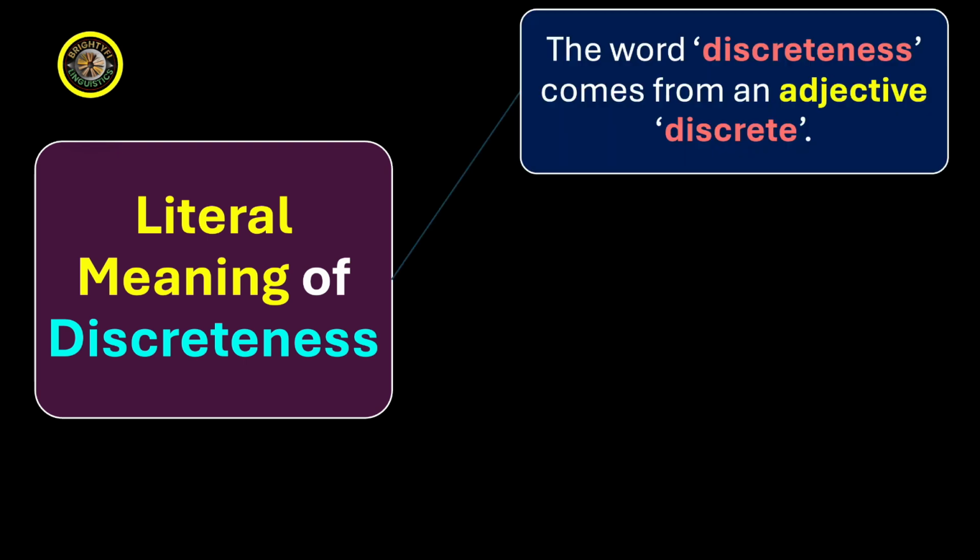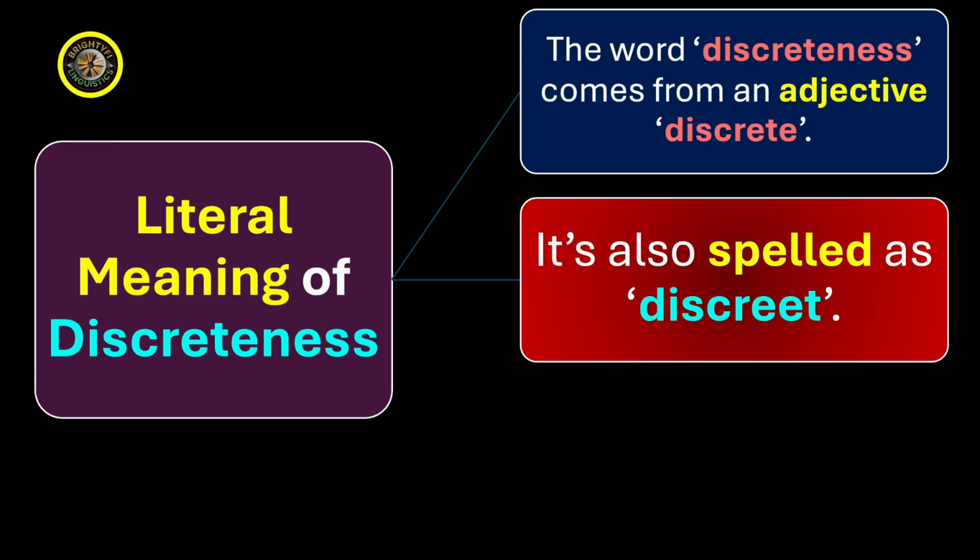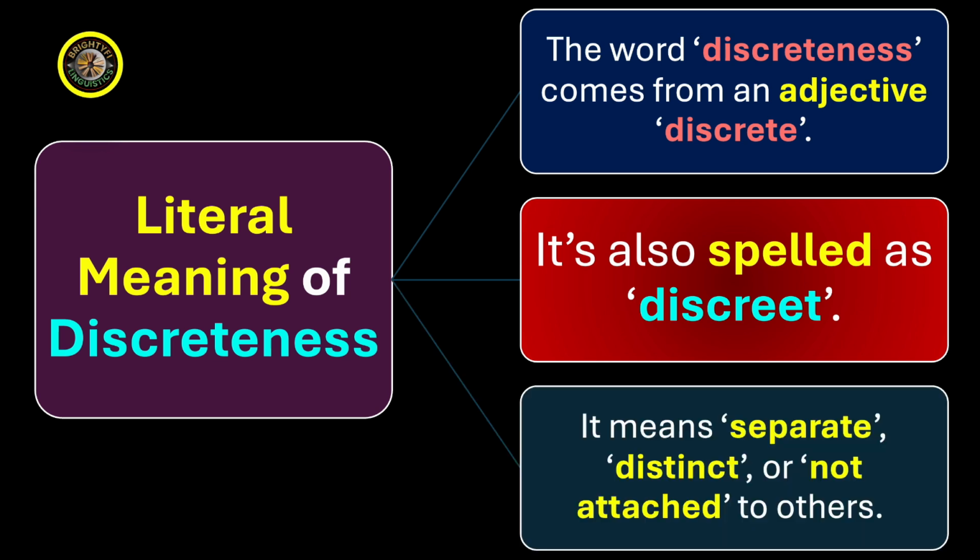The first is the literal meaning of discreteness. What does the word discreteness literally mean? The word discreteness comes from the adjective discrete. It's also spelled as discreet, D-I-S-C-R-E-E-T. It means separate, distinct, or not attached to others, not connected with others, independent.